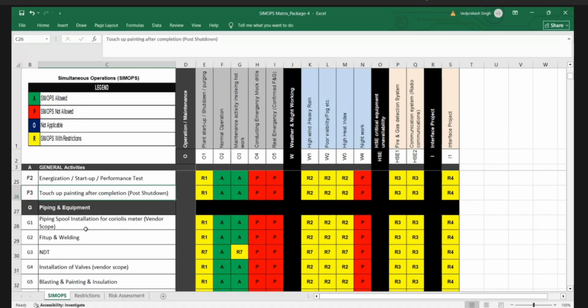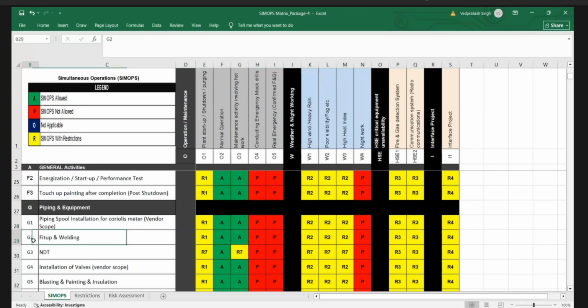In piping support, I want to understand that somebody was saying up to 3 meters of pipe spool you are going to install, and this may have some source of ignition. We are going to keep the same restriction for plant startup shutdown cases, normal operation cases, and same prohibition for emergency drill and emergency scenarios, and the same restrictions for weather and for HSCES and for interfaces.